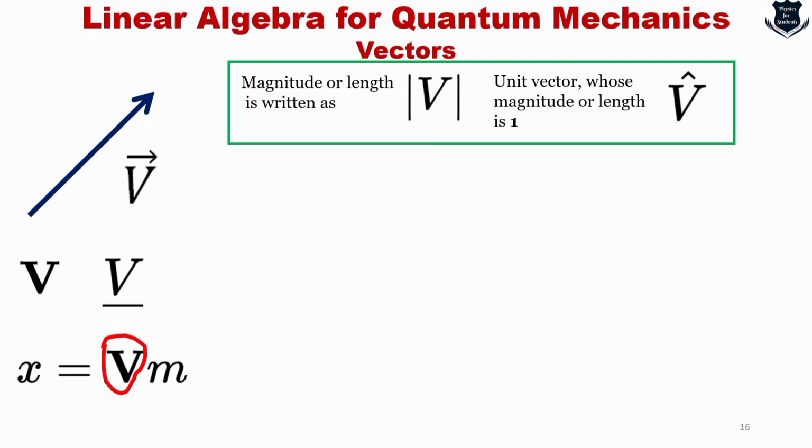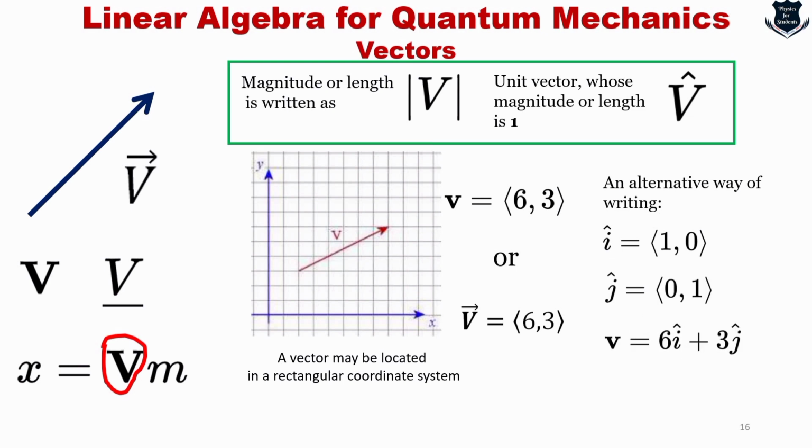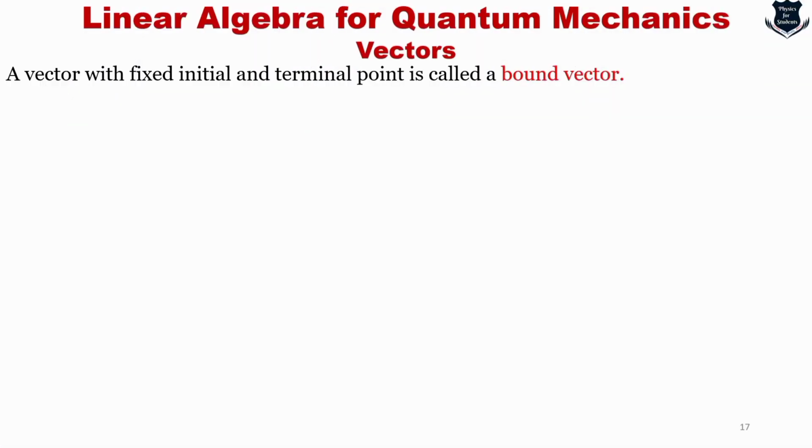A unit vector, that means a vector whose length is just 1, is written as this. And a vector may be located in a rectangular coordinate system, which is given by angular brackets, something like this. An alternative way of writing is something like this. I can write v equals 6i and 3j. Remember, those simple small hats on the top mean that these are unit vectors which have a length of 1.